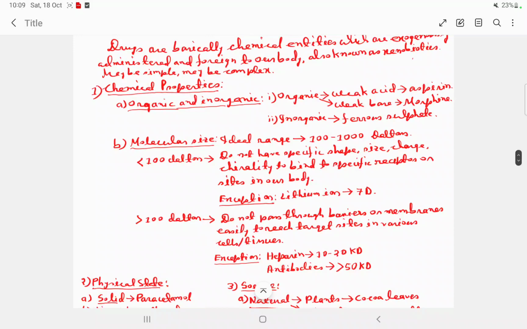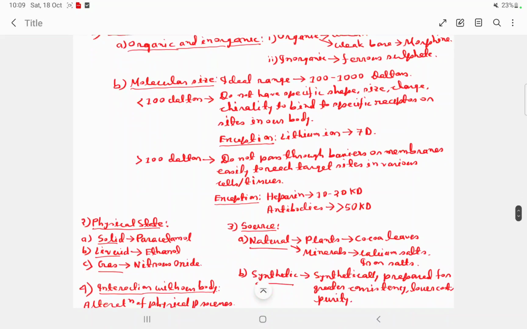Molecular size. Now the ideal size range for the drug molecules to be well absorbed is between 100 to 1000 daltons. Now molecules less than 100 daltons do not have specific shape, size, charge, or other specific characteristics like chirality to bind to specific receptors or sites on our body. Exceptions include lithium ion, which has the size of 7 dalton.